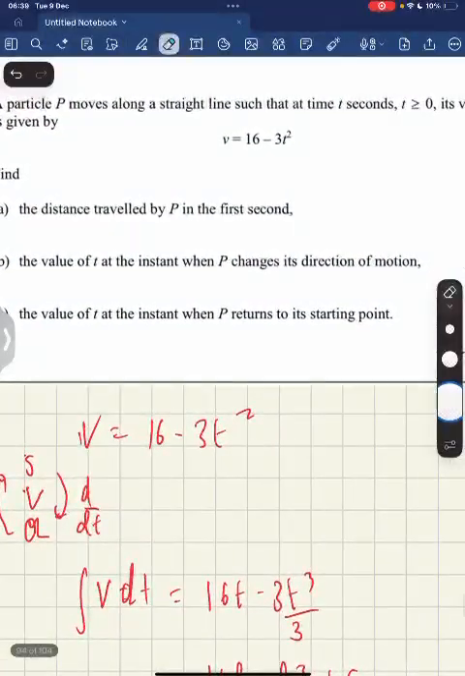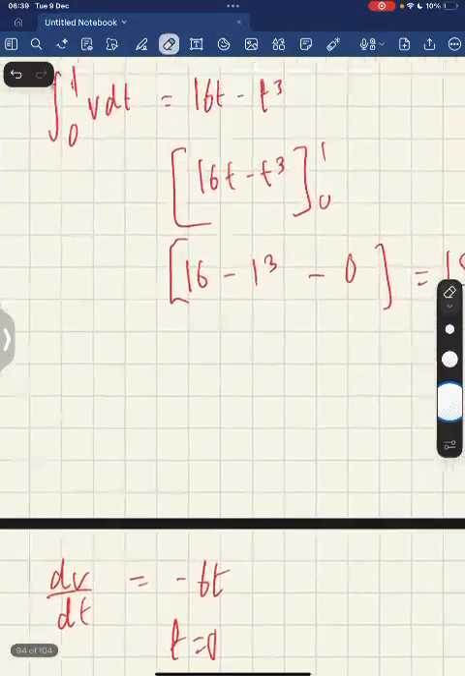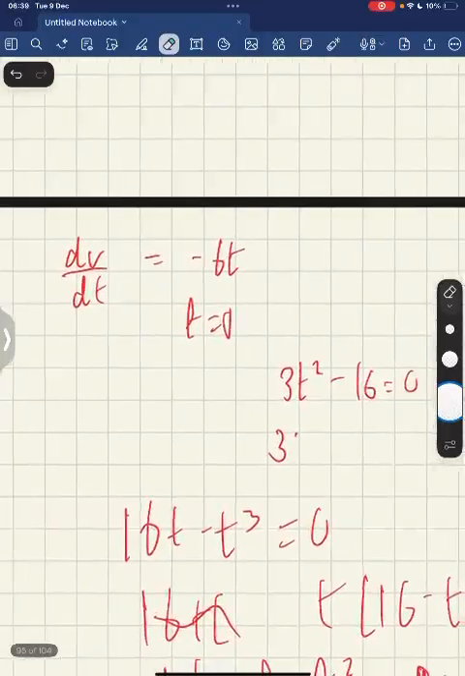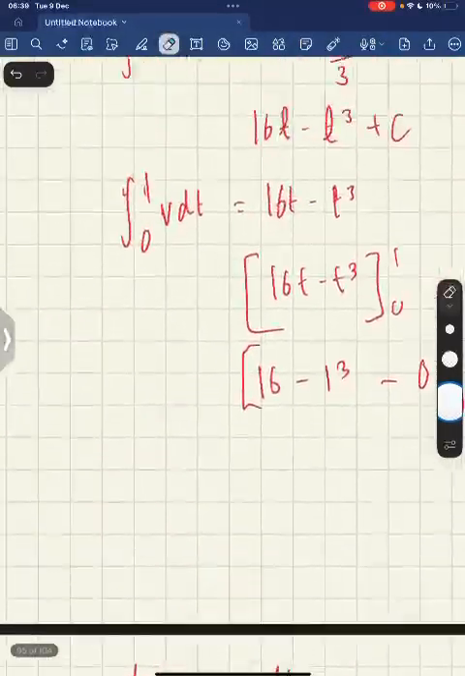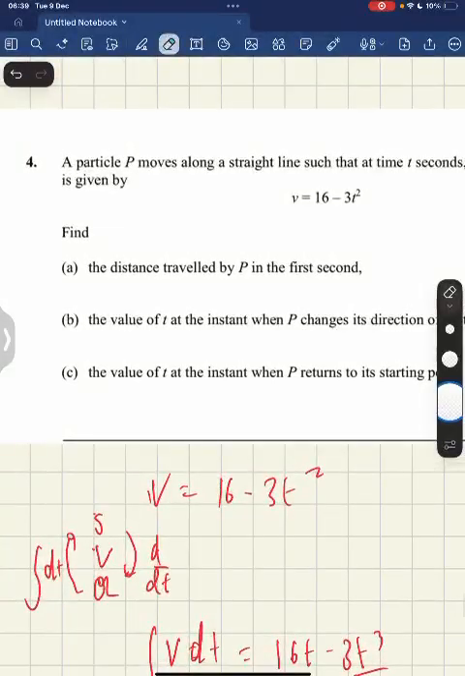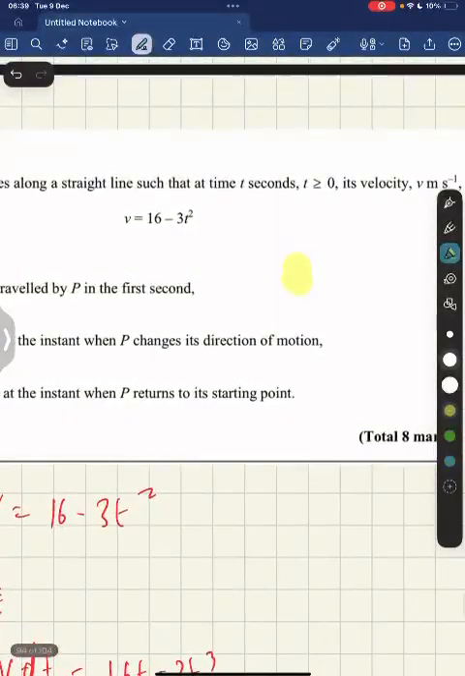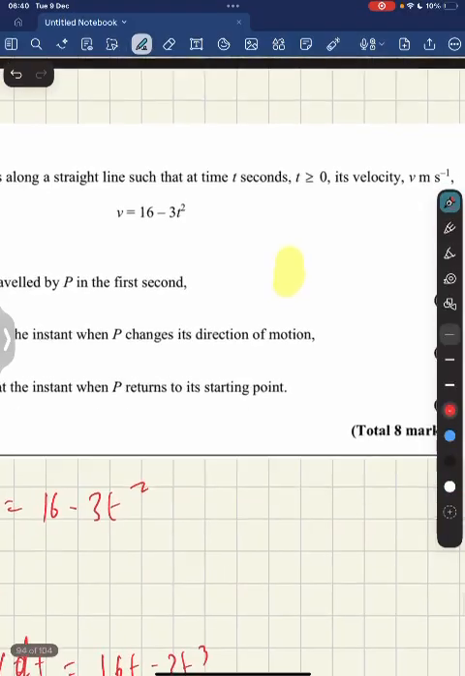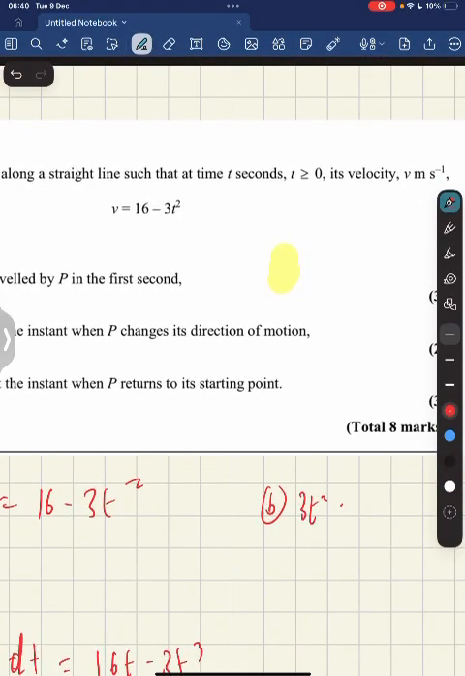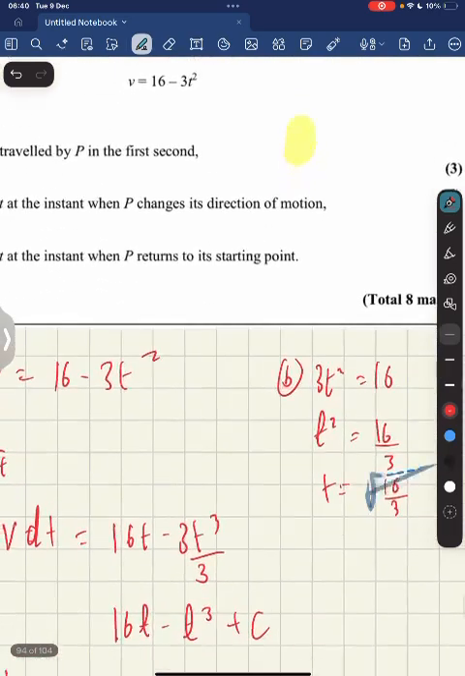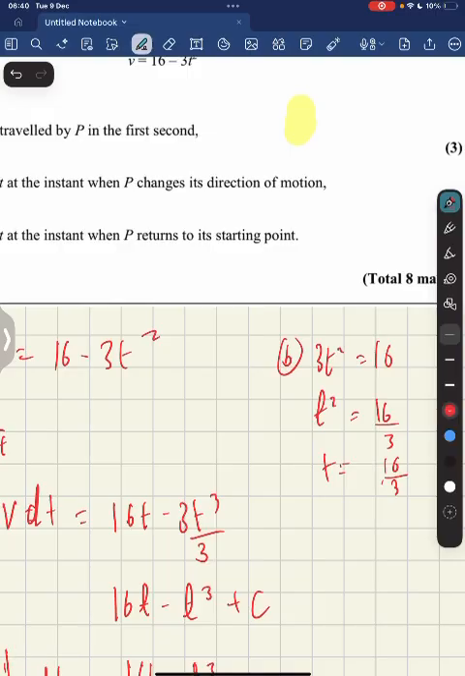Now, the value of t where it changes direction is just when v is equal to 0. So for part B, 3t² = 16. So 16/3 = t², so t equals the square root of 16/3. And of course, we are only taking the positive solution to this.